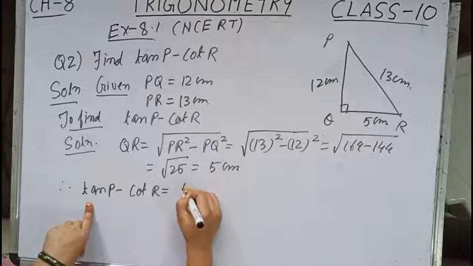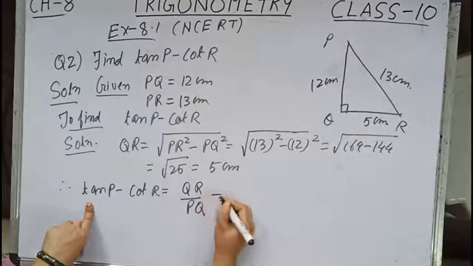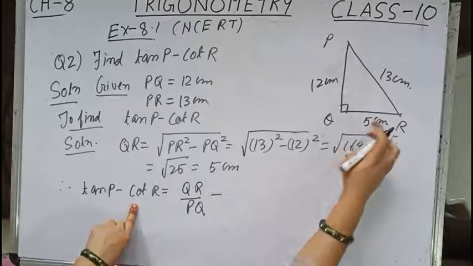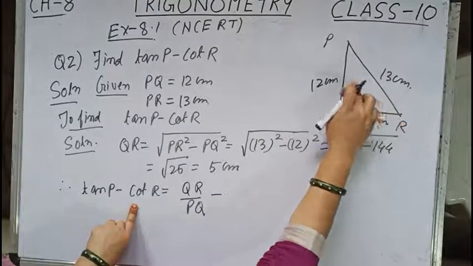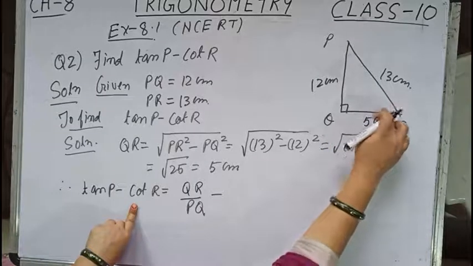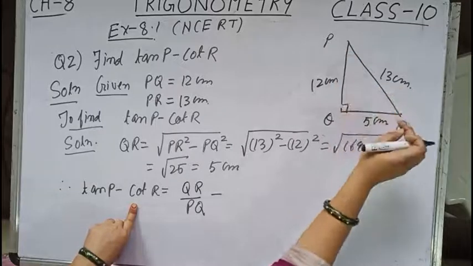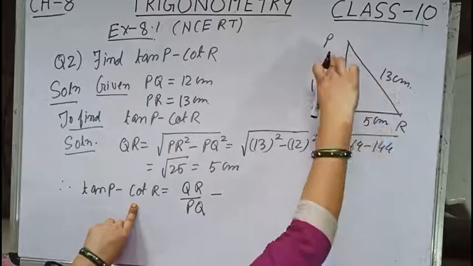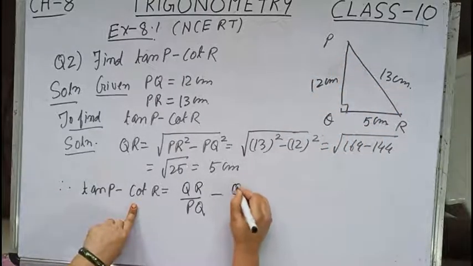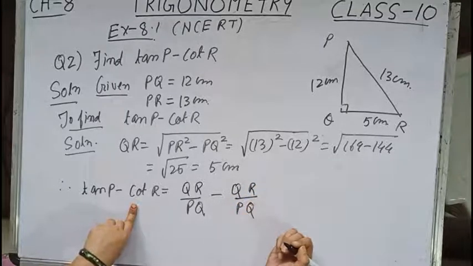So we will be writing over here QR by PQ minus cot R. Now for this angle, the perpendicular is this one and the base is this one. Now the ratio for tan is perpendicular by base, so for cot it will be base by perpendicular. So I will be writing over here QR divided by PQ.